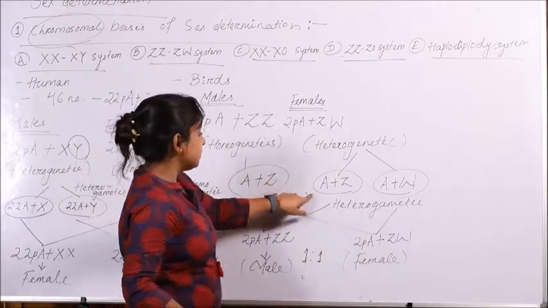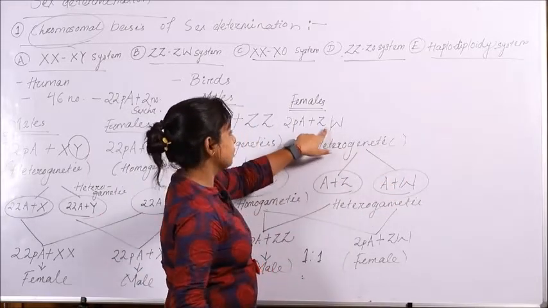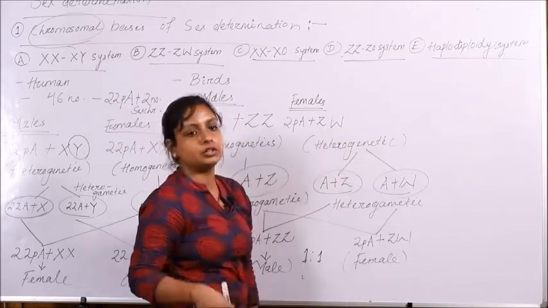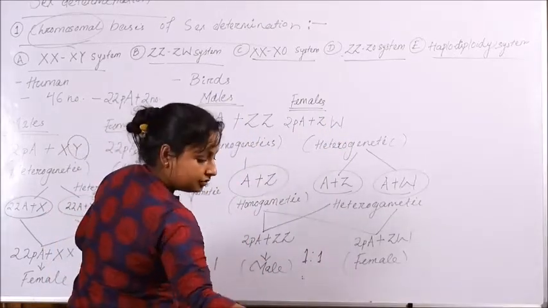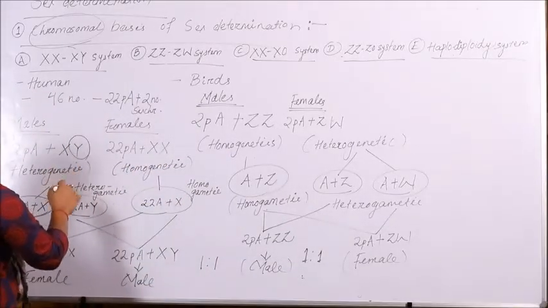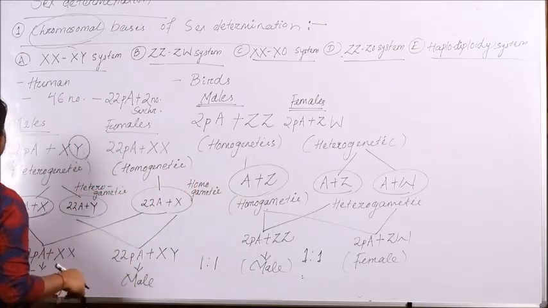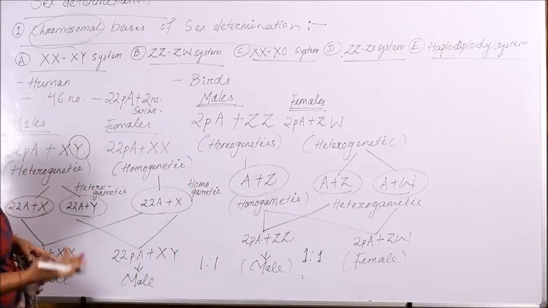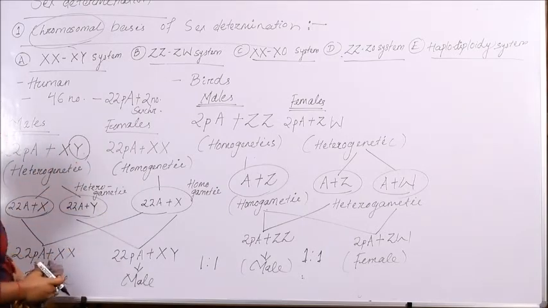Here the sex determining chromosome is W because it is only present in the case of female, or its presence will lead to the development of the female organism. So when we compare the XX and XY system with the ZW system, we can say these two systems are completely opposite to each other. However, the sex determining mechanism is the same in both cases.